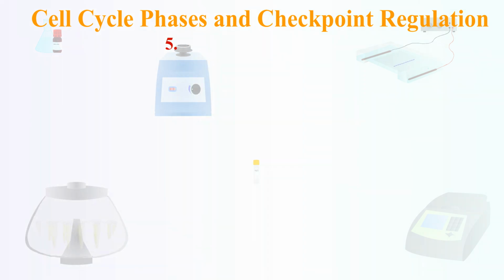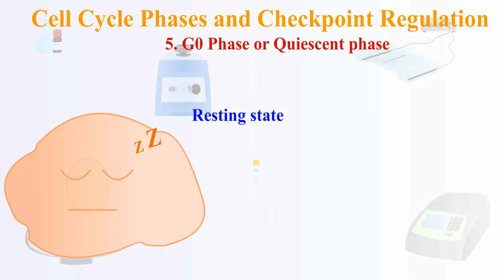One more phase to mention is the G0 phase, or quiescent phase. Most cells are occupied in this phase. It is the resting state. Cells exit the cycle. Cells will re-enter the cell cycle under certain signals.